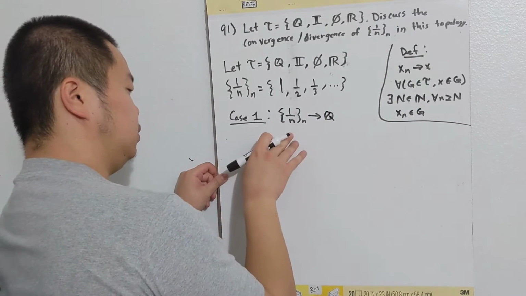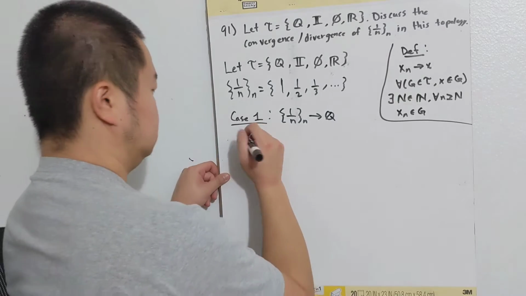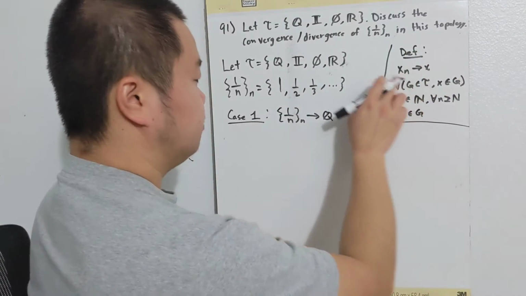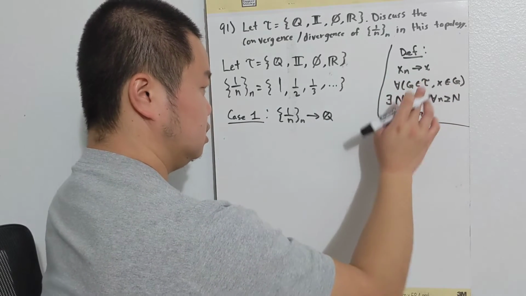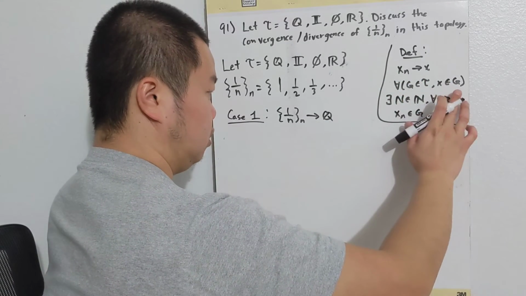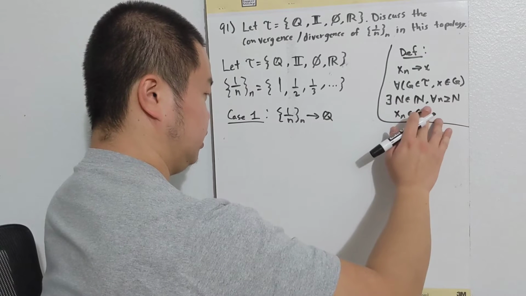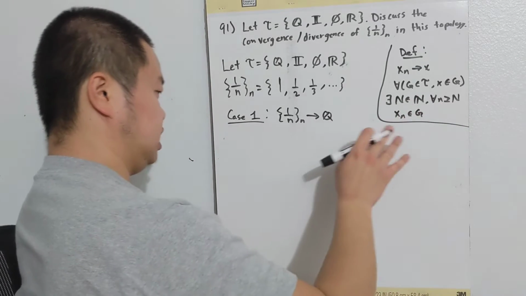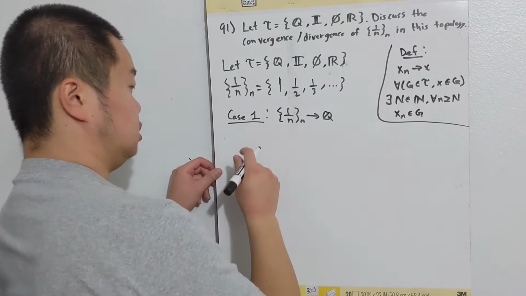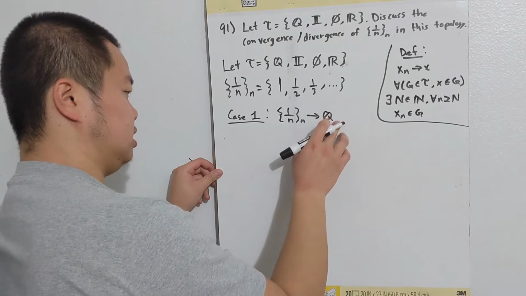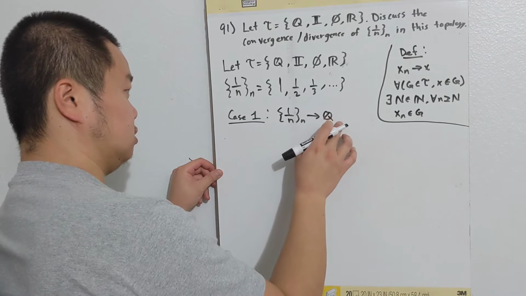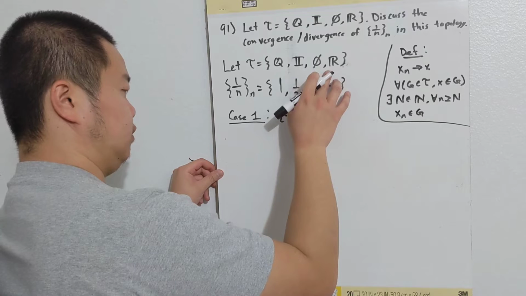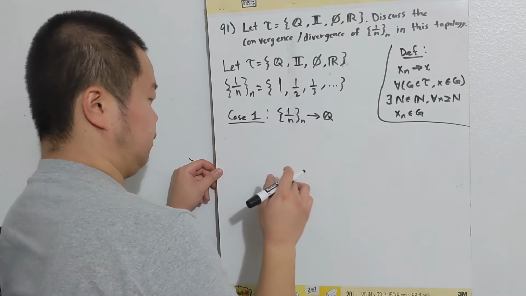So we know that from the definition of convergence, the sequence converges to x if and only if for all open sets containing x, there exists some point after which the sequence is in the open set. So if we take a look at all the open sets that contain the rationals, only the rationals and the real numbers contain the rationals.